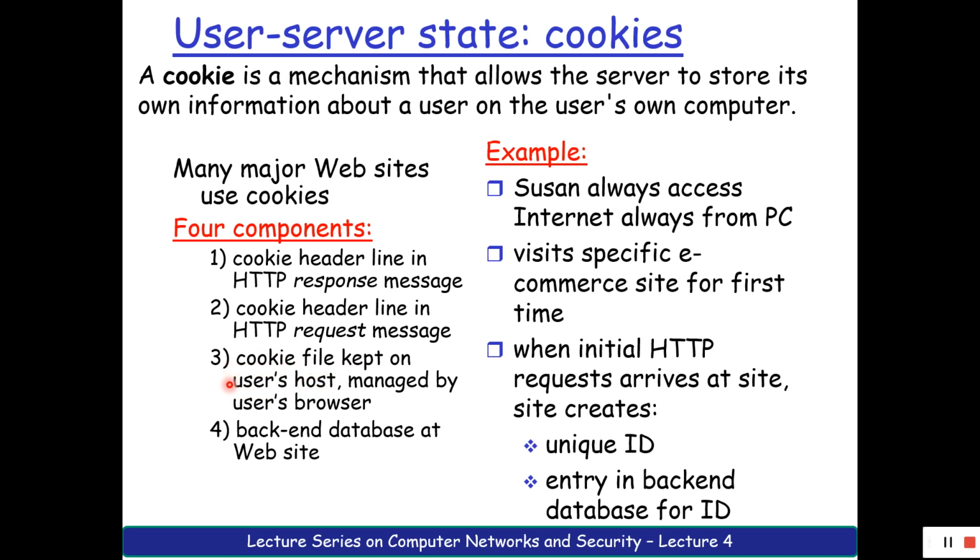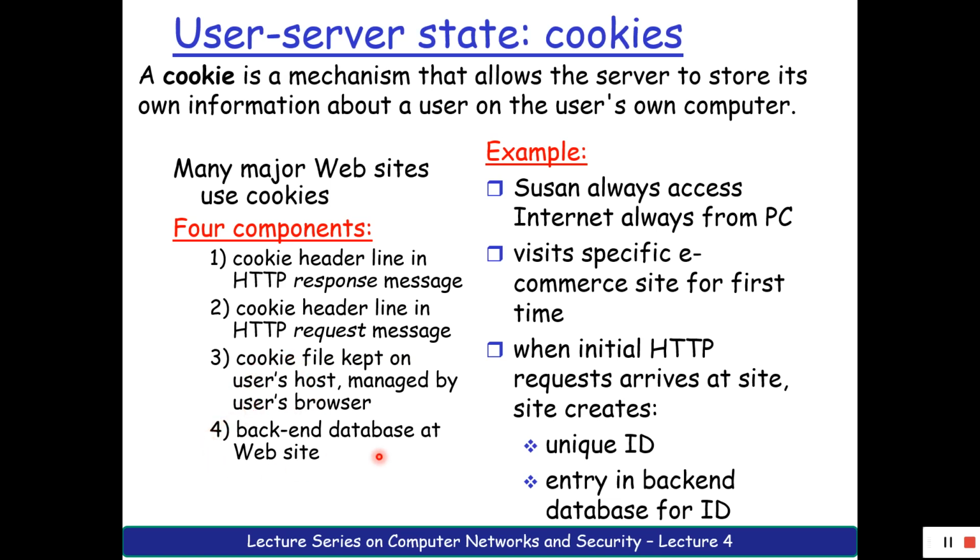So it is kept on user's machine, but this is managed by the browser that we are using. So if I'm using Google Chrome, it will be managed by Google Chrome. If I'm using Mozilla Firefox, it will be managed by Mozilla Firefox. So this is the third component that it requires to execute.